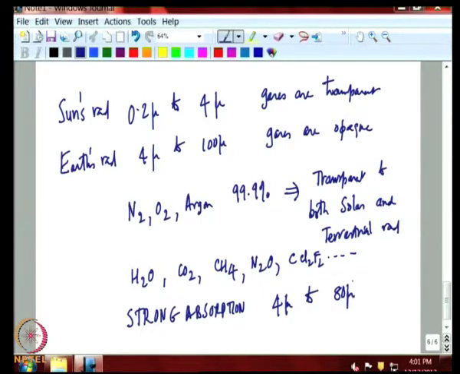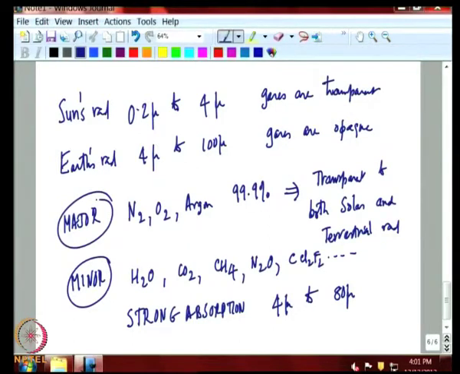They absorb very strongly. So, it is this unusual property of the minor gases. So, remember, these are the major gases which play no role, and these are the minor gases.